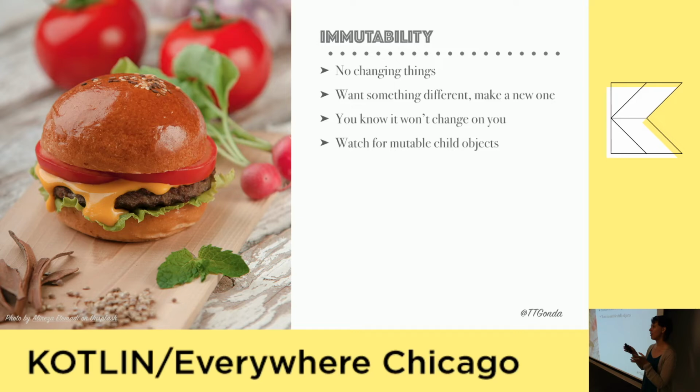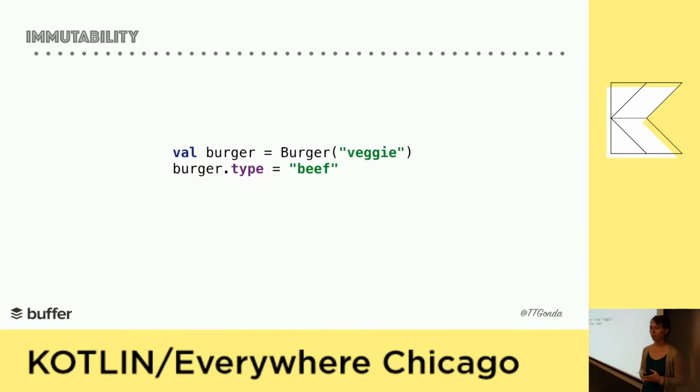So here's our burger. We have our type of burger as a string, and notice that we're using a var, which means that this type is mutable, so it can be changed. So after we make the burger, we can change what type it is. Imagine what unexpected things can happen from that, like getting the wrong burger delivered to your table. So let's make this immutable.